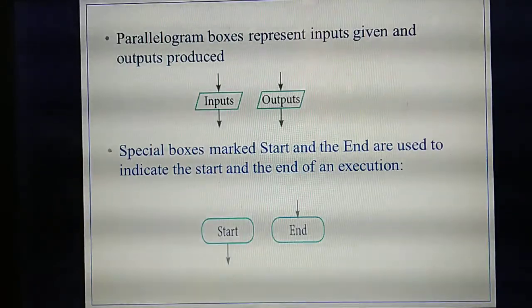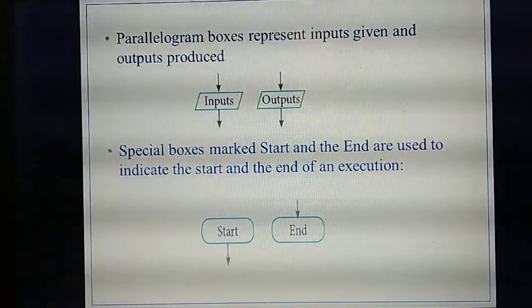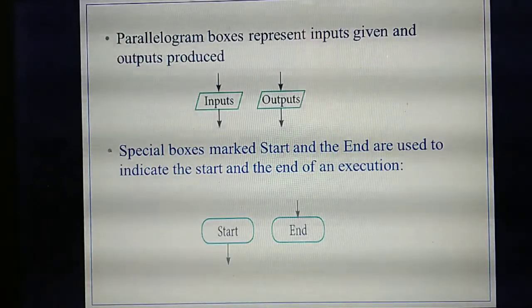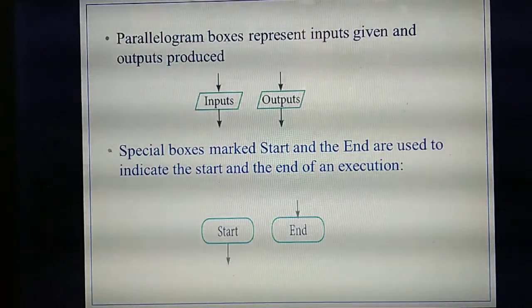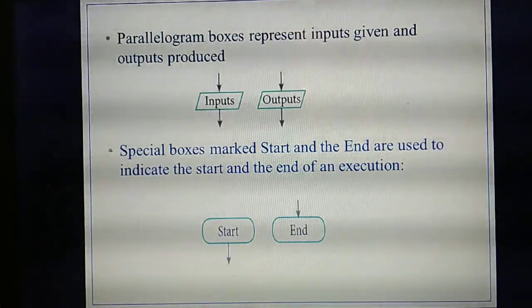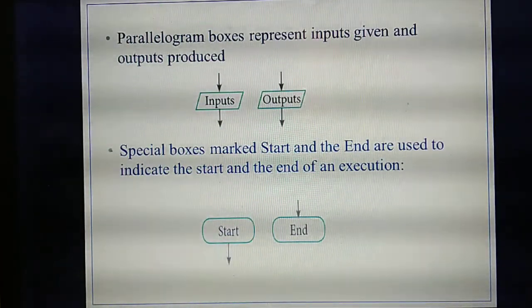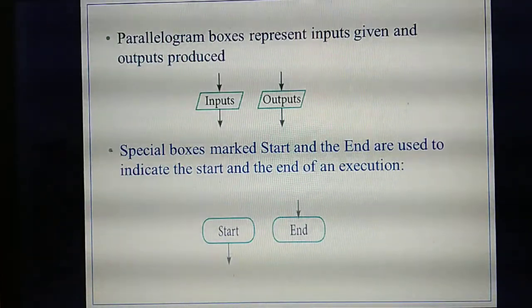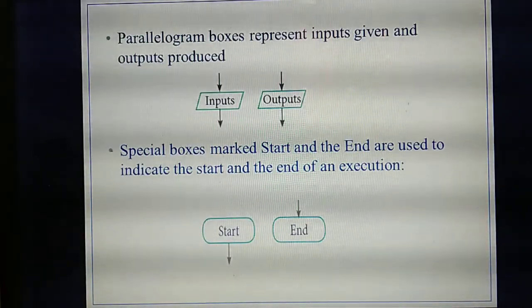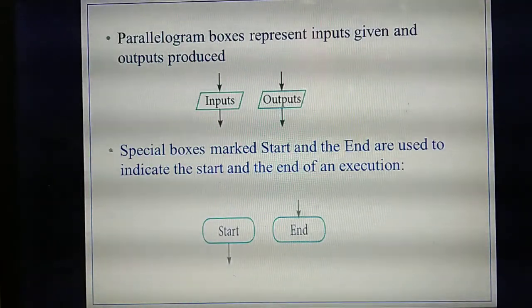So what are the things you have studied in a flowchart? In a flowchart, you have studied 4 types of boxes. What are they? The rectangular box is to give single statements, and one outgoing arrow is there. The diamond shape box is to check the condition, so there will be two outcomes, true or false. Then the parallelogram box is used to represent inputs as well as outputs, and also special boxes, which are used to indicate the start and end of an execution. Okay, so today's portion is over up to this. Tomorrow we can continue with the next thing.